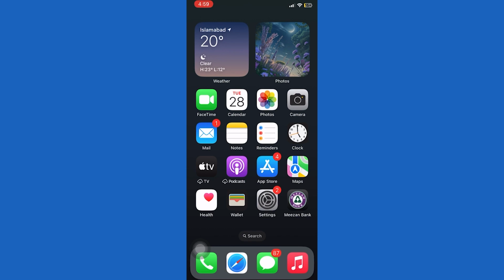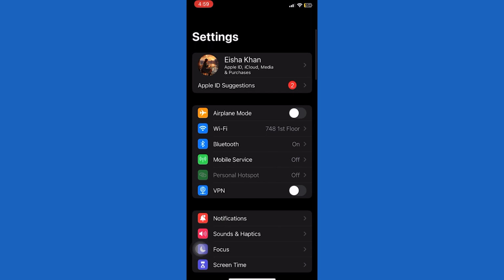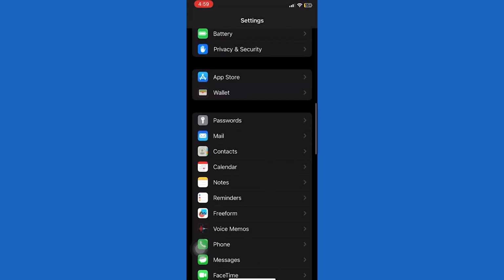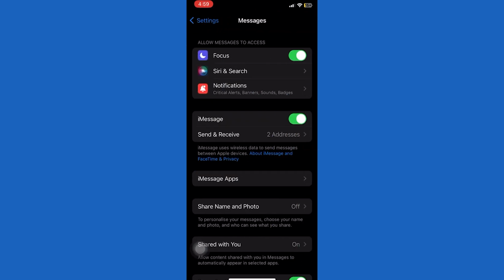To get started, open up the Settings app on your iPhone. Then scroll down until you see an option called Messages. Once you find it, tap on it. Now you'll see the iMessage option. So iMessage is exclusive to Apple devices, and you can't use iMessage to send messages to Android devices.